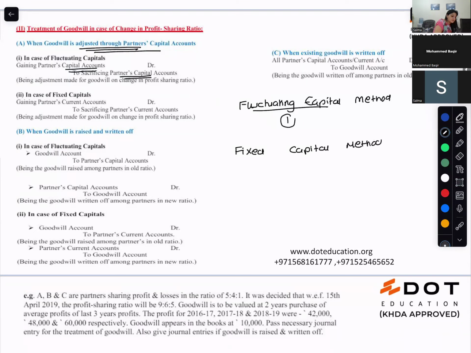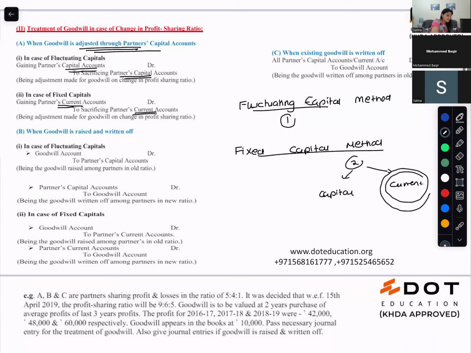Two. One is the capital account and one is the current account. So in this method, when you are doing the adjustment of goodwill, gaining partner debit, sacrificing partner credit will happen through the current account. Are you with me?